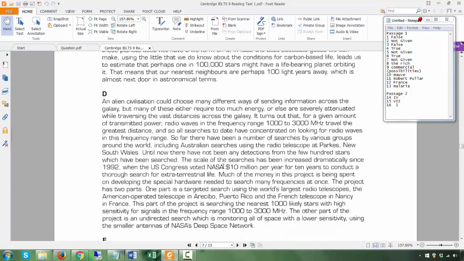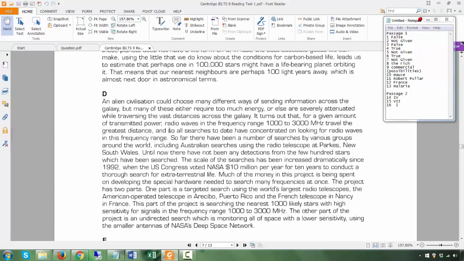D. Here it's talking about how we could choose many ways of sending information across the galaxy, but many of these either require too much energy. Okay, so far there have been a number of searches by various groups.